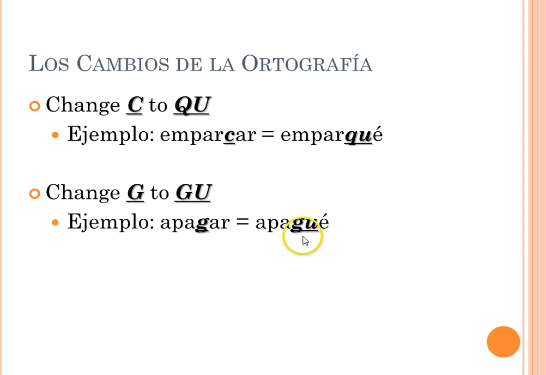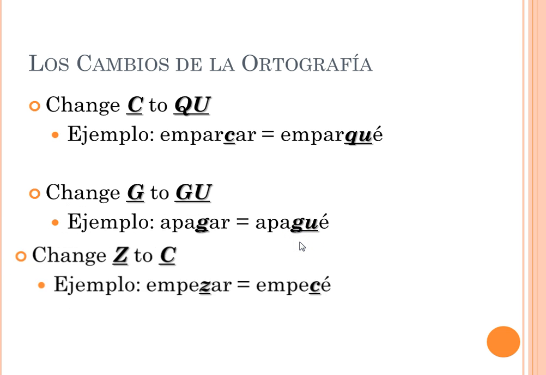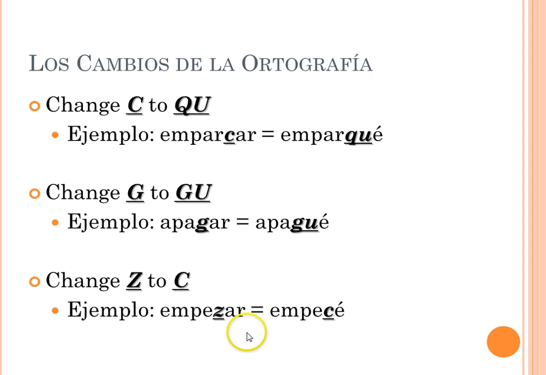Alright, you're going to change your G's to GU, so we have apagar becomes apagué. If we had left this as just a regular G, it would be pronounced like apagé, and we don't want that sound. We need that hard G sound. And then finally, the Z changes to a C, as we said before, so empezar becomes empecé. If you did not make this change with the C, then it would be pronounced more like empezé, and it has that zippy Z sound like we have in English, and we don't want it to be that intense.